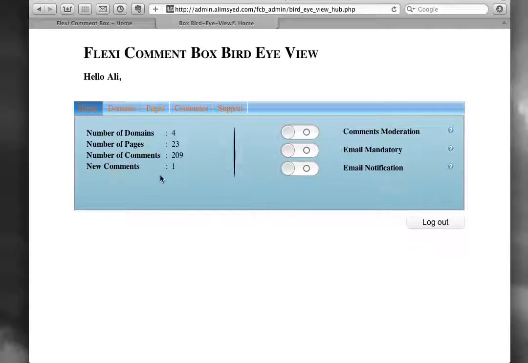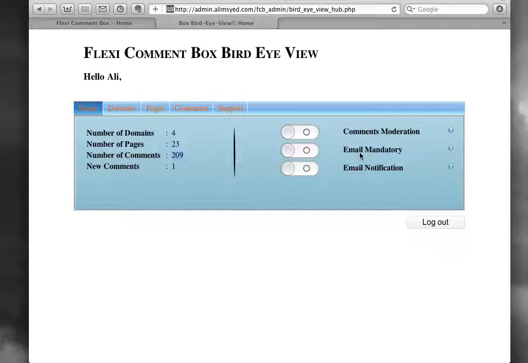On the home tab you are going to see number of domains that have been registered to your account, number of pages that are registered in all your domains, number of comments that have been submitted on all your domains, and new comments that you have not seen yet.